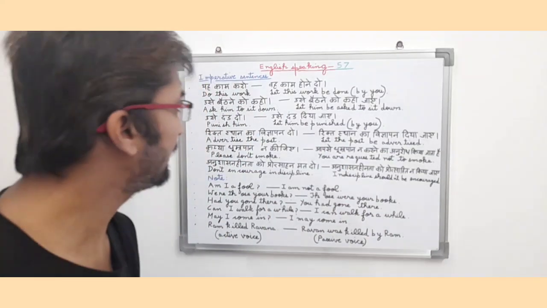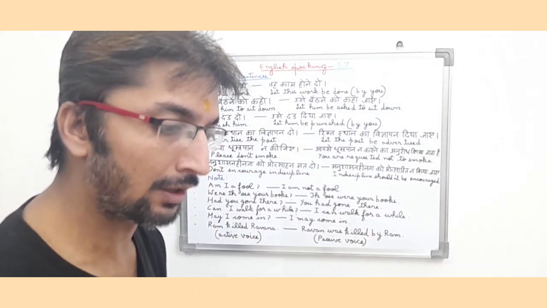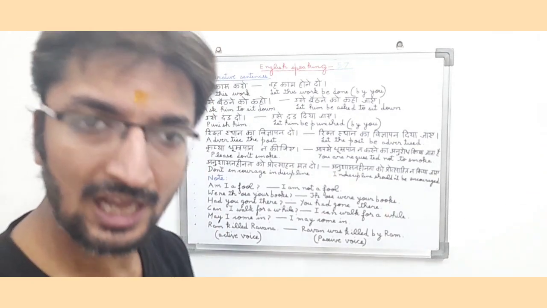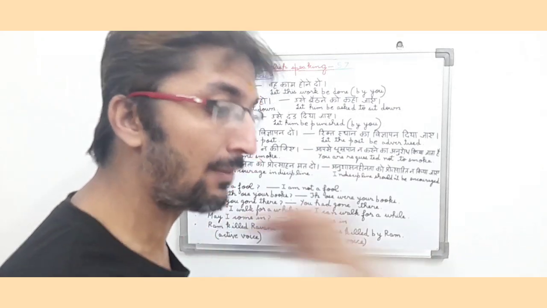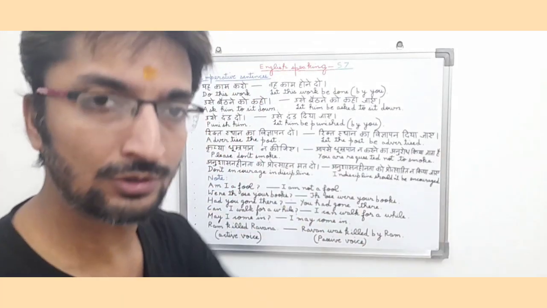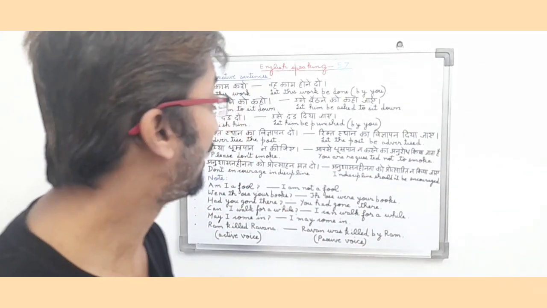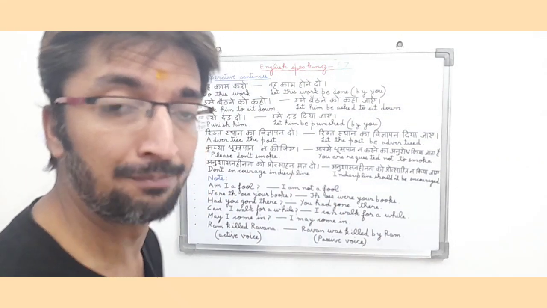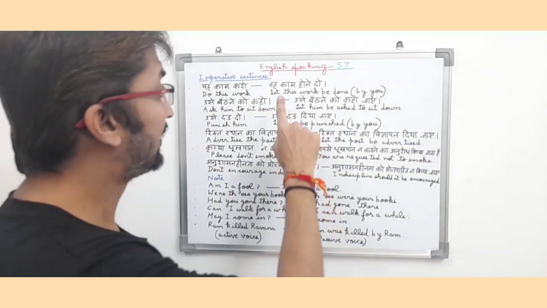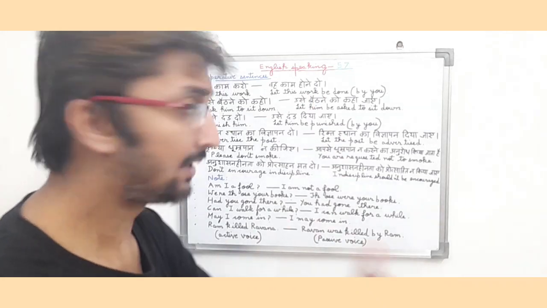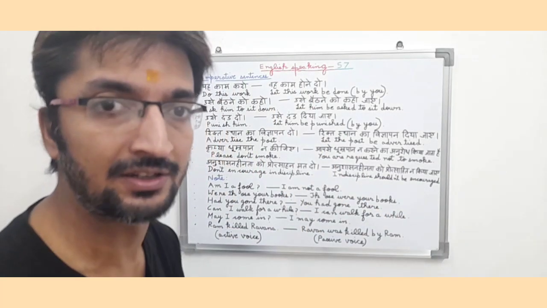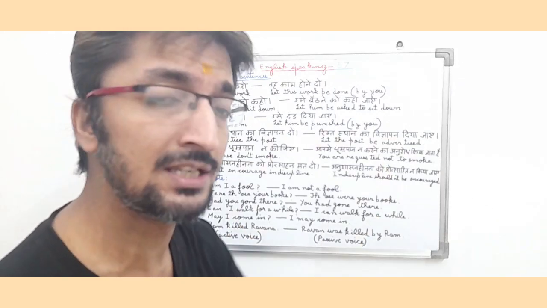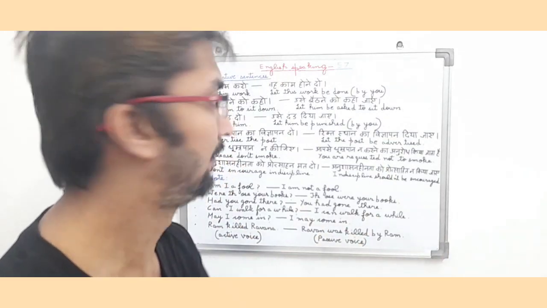So friends, here you can see यह काम करो means do this work. Basically it is an imperative type sentence because here we are commanding or giving an order to the person to do the work. Now it will convert into passive voice or imperative type sentence. वह काम होने दो means let this work be done by you. So we will use let in this sentence, and it is an imperative type sentence, meaning passive voice type sentence.